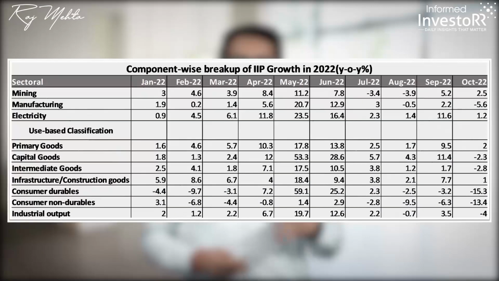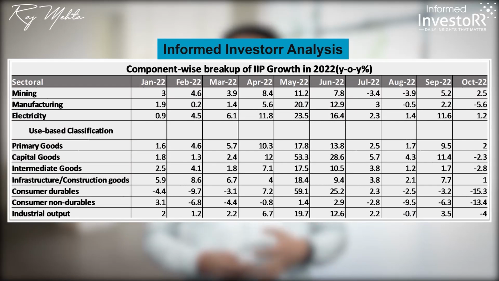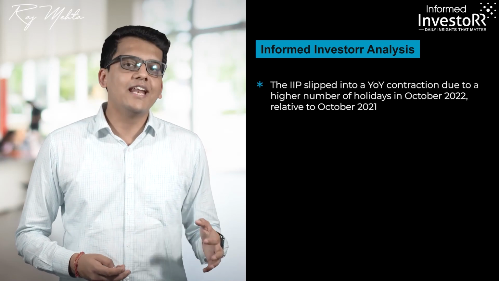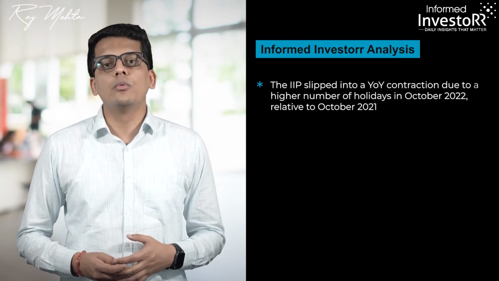IIP, or the Index of Industrial Production, is an index that tracks manufacturing activity in different sectors of the economy. Now, as per the latest data of IIP for October 2022, while mining and electricity saw an uptick, manufacturing saw a steep decline. Now, the IIP slipped into a year-on-year contraction due to a higher number of holidays in October 2022 relative to October 2021.